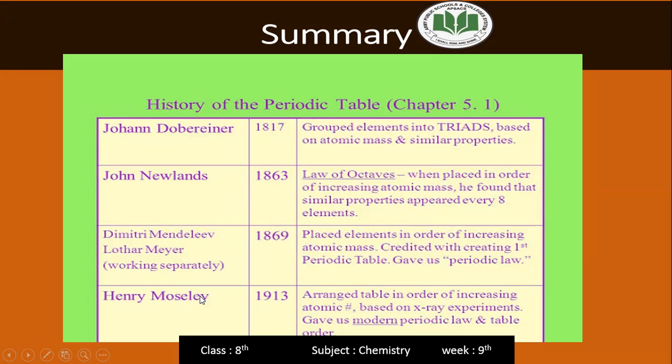And after this, Moseley replaced the atomic mass of Mendeleev with atomic number after the discovery of atomic number. Moseley arranged the table in order of atomic number based on X-ray experiments and gave us the modern periodic table and periodic order. So these are the scientists, and this is their contribution in the history of the periodic table. And after this, the modern periodic table was developed.